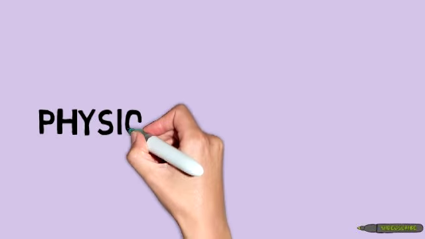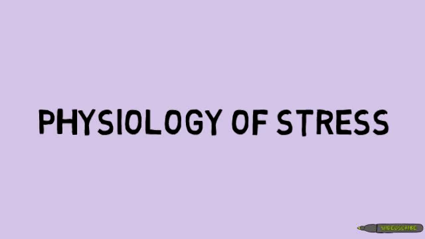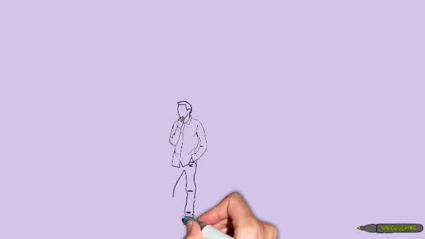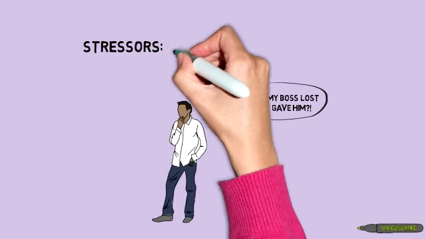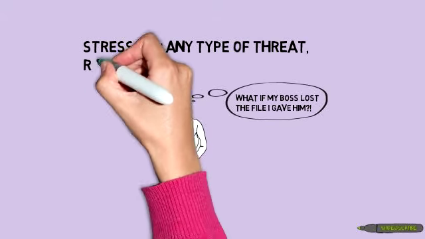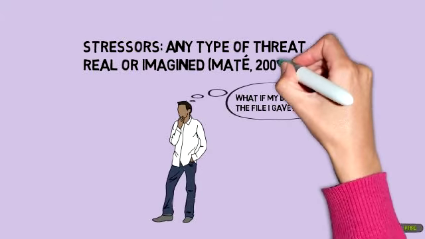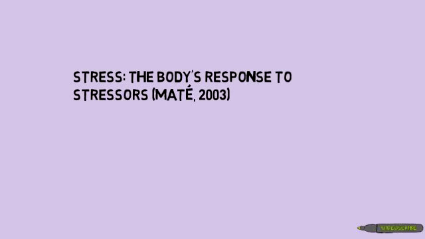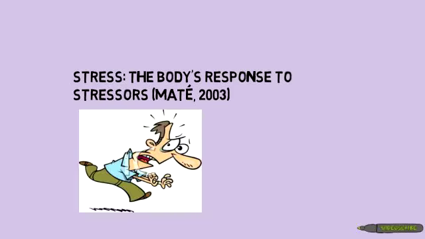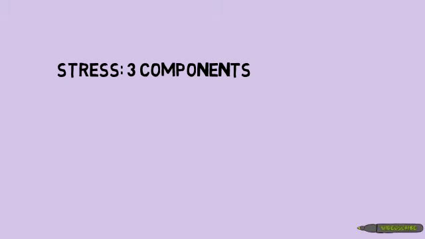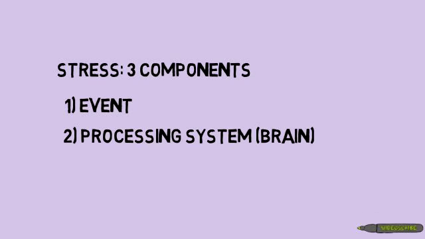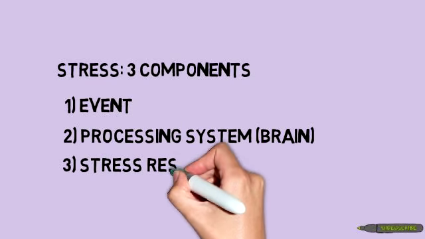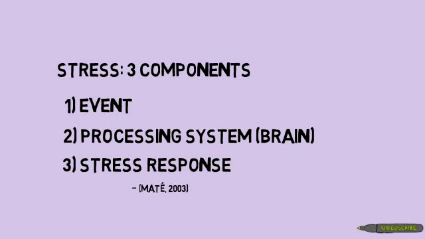To look into the relationships between stress and health, let's look into the physiology of stress. First, some definitions. A stressor is any type of threat, either real or imagined. Stress is your body's internal responses to these stressors. There are three components to stress: the event, or the stressor, the processing system that experiences and interprets the meaning of the stressor, and the stress response, which is how we react to the stress. Let's look at an example.